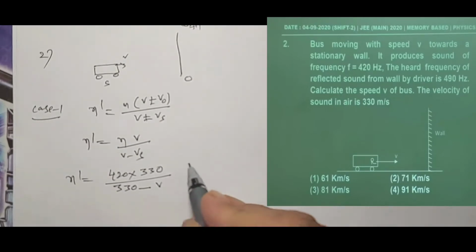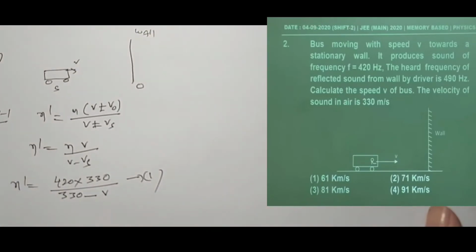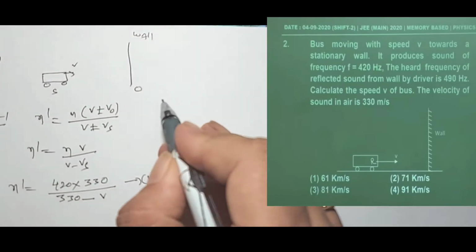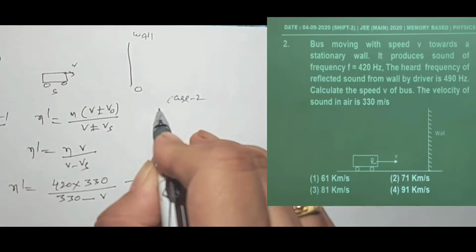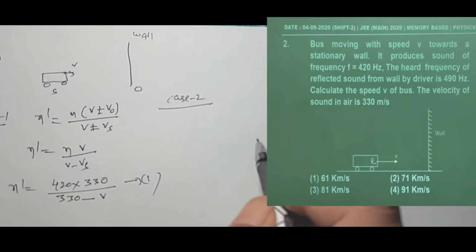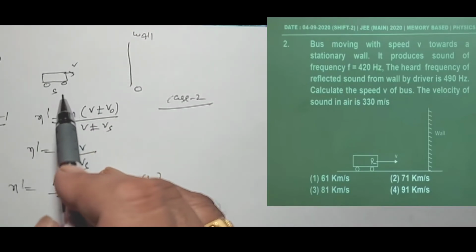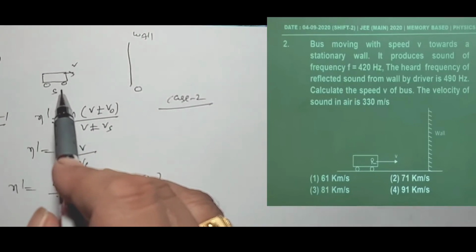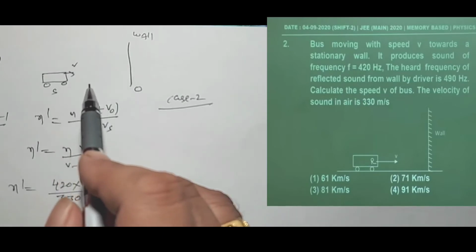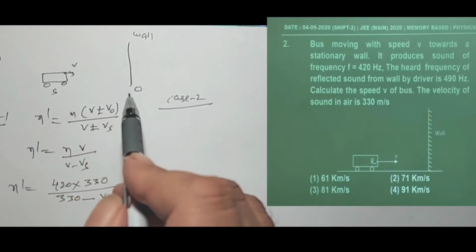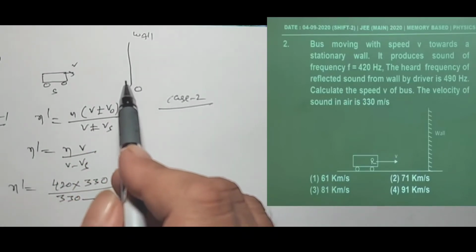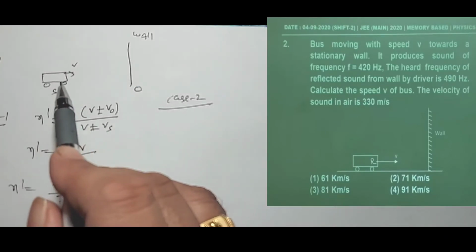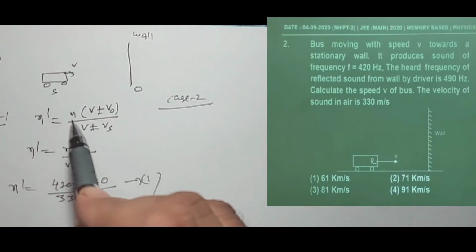Velocity of the bus. This is equation 1 in the first case. Now we consider case 2. What is that case 2? Whenever this bus releases a sound wave, it is reflected by the wall, and that reflected sound wave travels towards the bus.